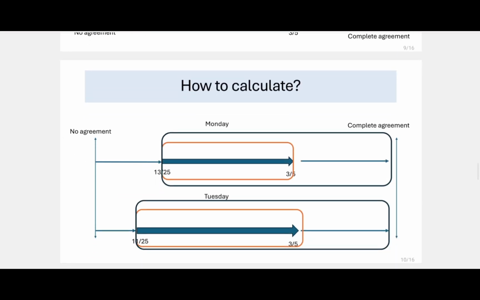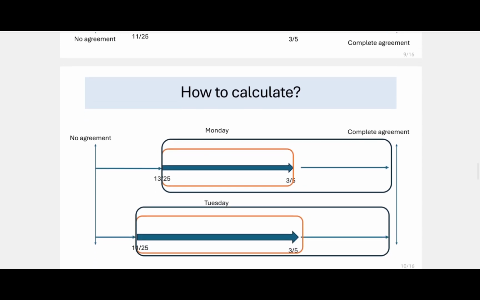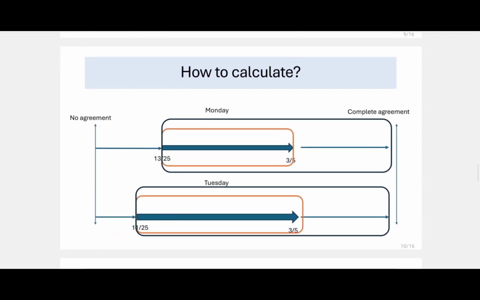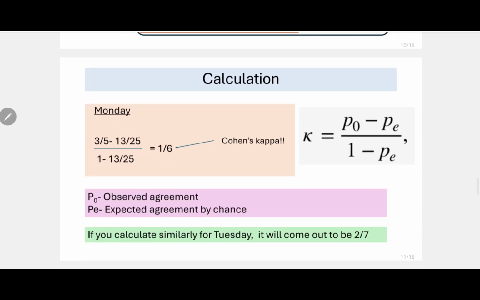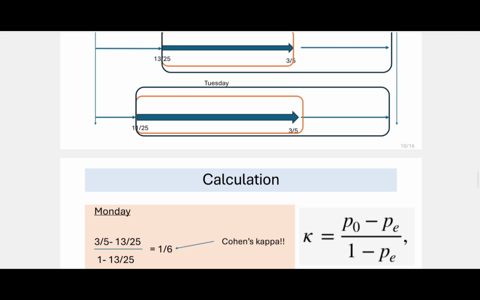So now how will we calculate the actual agreement? So this value, the actual agreement, divided by this value is Cohen's kappa, which tells us the actual agreement. So let's see, how do we calculate? So can you see both my slides? Okay. So if we subtract this from this whole value, then what will we be remaining with? This particular thing.